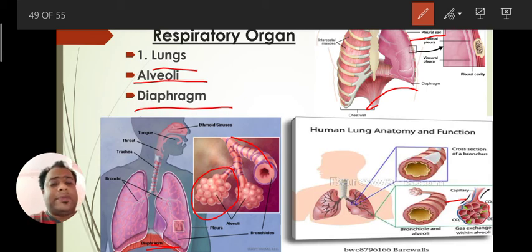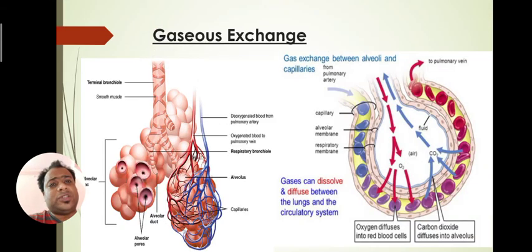Because the blood capillary helps in diffusion, so that gaseous exchange can take place very fast. Carbon dioxide and oxygen can easily exchange here in the alveoli. So what is the main function of the alveoli? The main function of the alveoli is gaseous exchange.